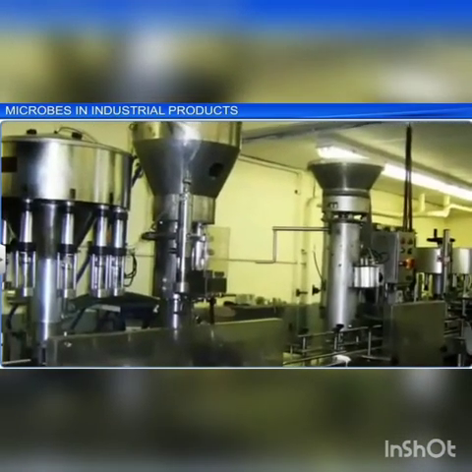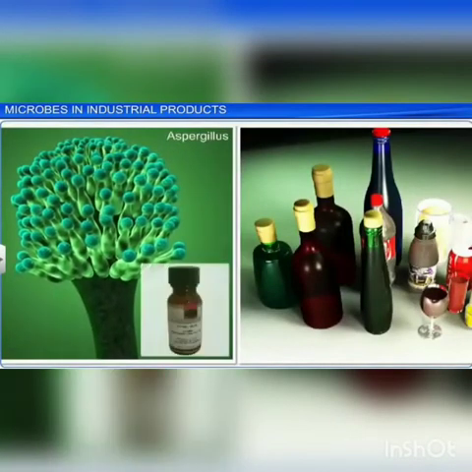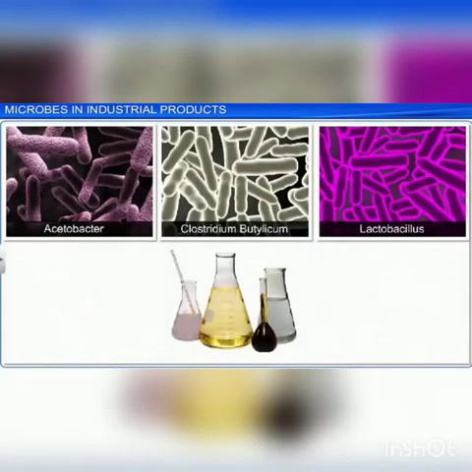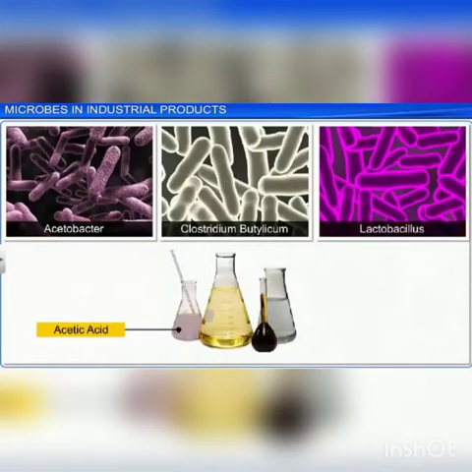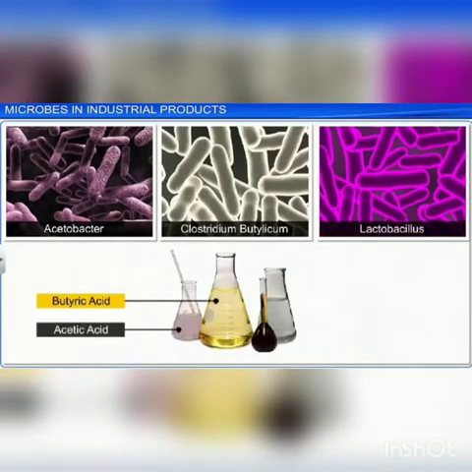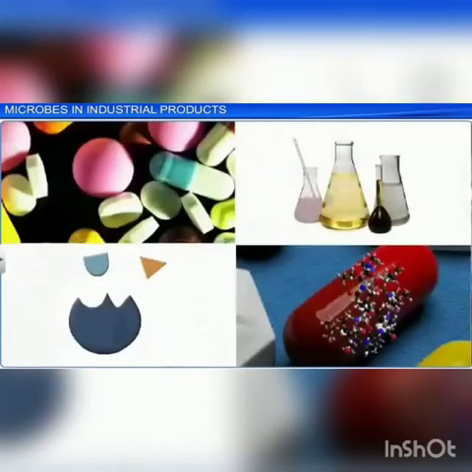Examples of organic acid producers are Aspergillus niger for citric acid, Acetobacter aceti for acetic acid, Rhizopus oryzae for fumaric acid, Clostridium butyricum for butyric acid, and Lactobacillus for lactic acid.